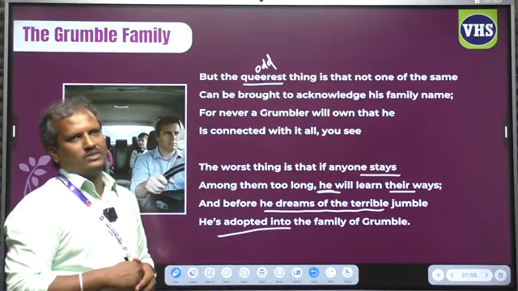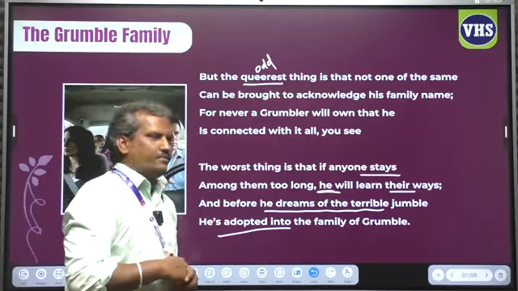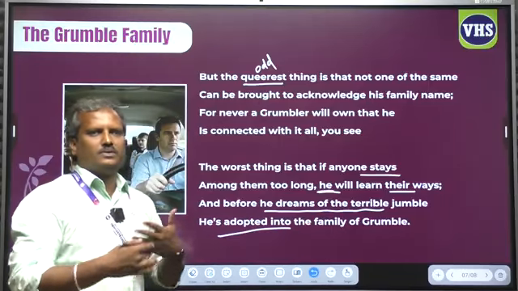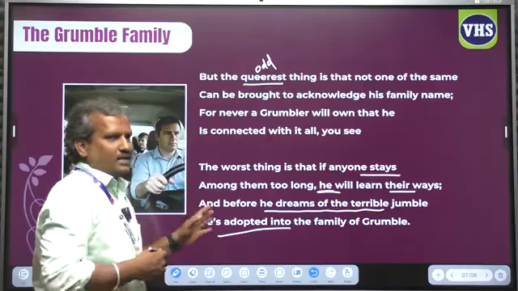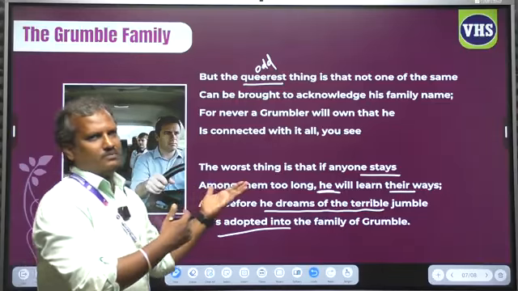grumble. No way, no chance. You will be adopted to the family of grumble. Yes, you will learn to grumble. So here the poetess advises us not to join or move with the family of grumblers.